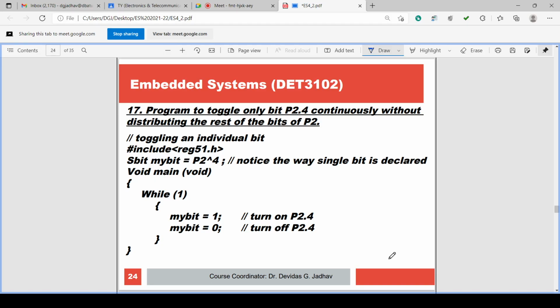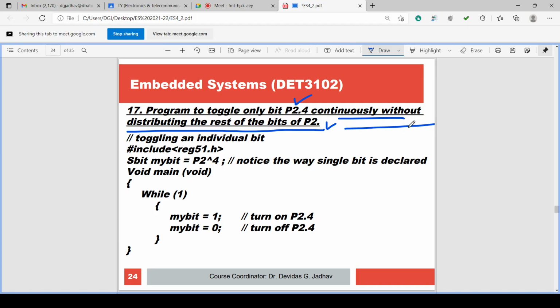Then program to toggle only a single bit. Toggling a single bit we have seen already. We have simulated also. Program to toggle only bit P2.4 continuously without disturbing the rest of the bits of P2.